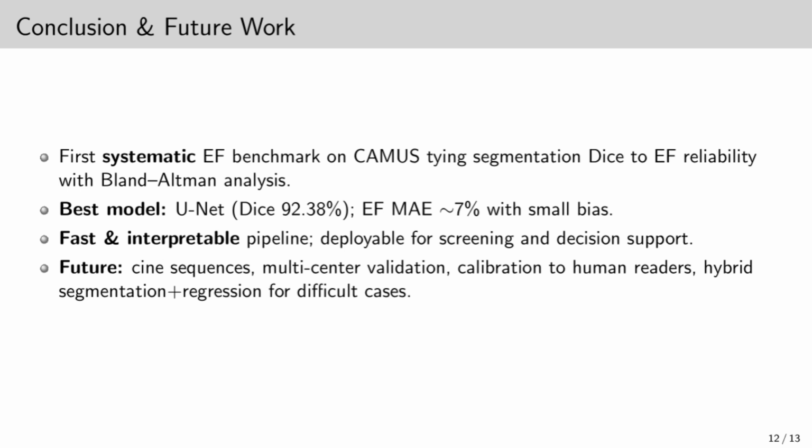In conclusion, this work presents the first systematic EF benchmarking study on the CAMUS dataset across multiple backbone architectures. Among the evaluated models, U-Net emerged as a top performer, achieving a Dice score exceeding 92% and an EF mean absolute error of approximately 7%. Importantly, these results lie within the variability observed among human experts, underscoring their clinical credibility.